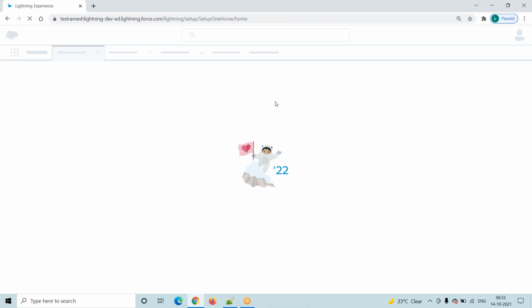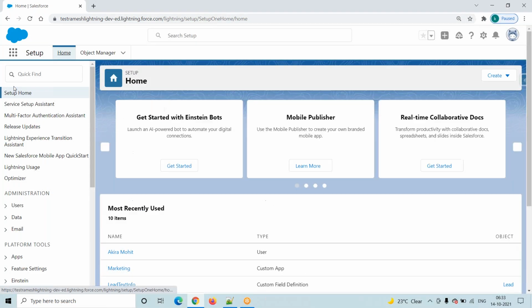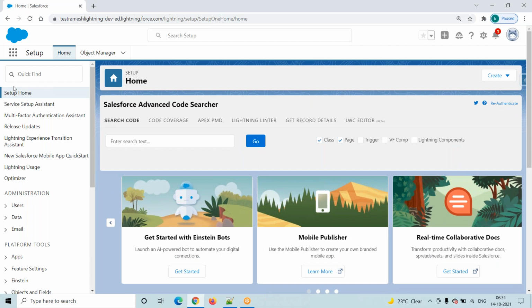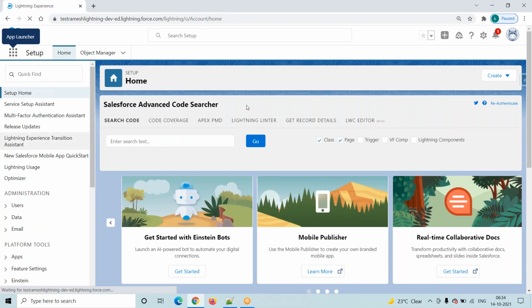For example, I am working with the account object. I want to create one account record. How to create it? See here, these symbols are the app launcher. Click on the app launcher and type account. Click on the accounts tab.